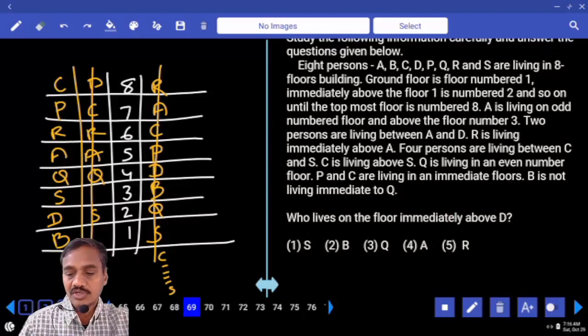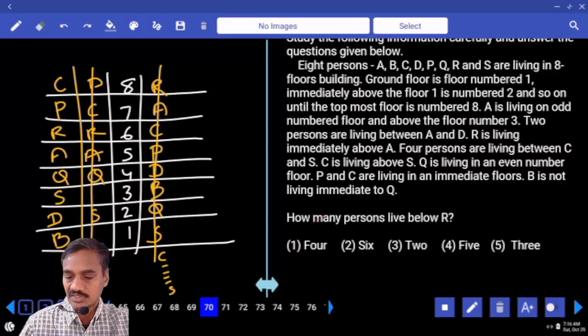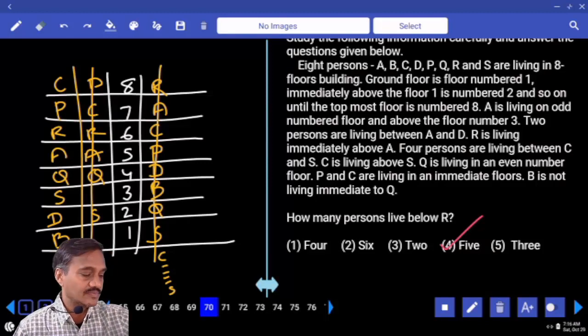And 69, who lives on the floor immediately above D? Yes, that is choice 1, question number 69. And how many persons live below R? There are 5 persons living below R, that is choice 4, question number 70. Done with this? Then 71 onwards.